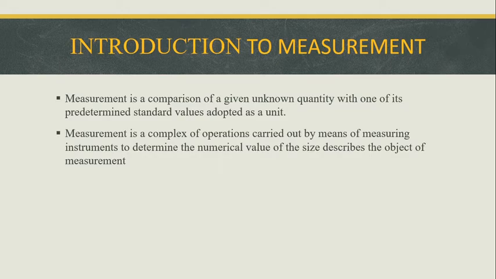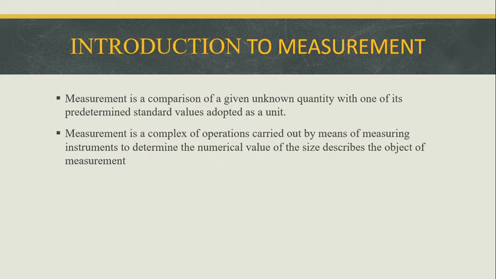Suppose we took one square object that is produced. After the production, we don't know the perfect value. According to the given standard values, we produce this square object.